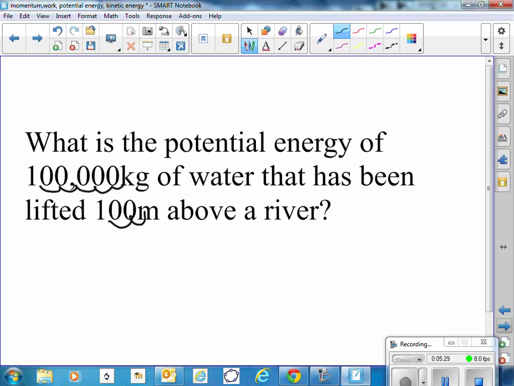And I multiply that by gravity, which is 10, the acceleration due to gravity. So there's 5, 6, 7, 8 decimal places, so it's 1 times 10 to the 8th potential energy. Energy has units of joules. So 1 times 10 to the 8th joules.